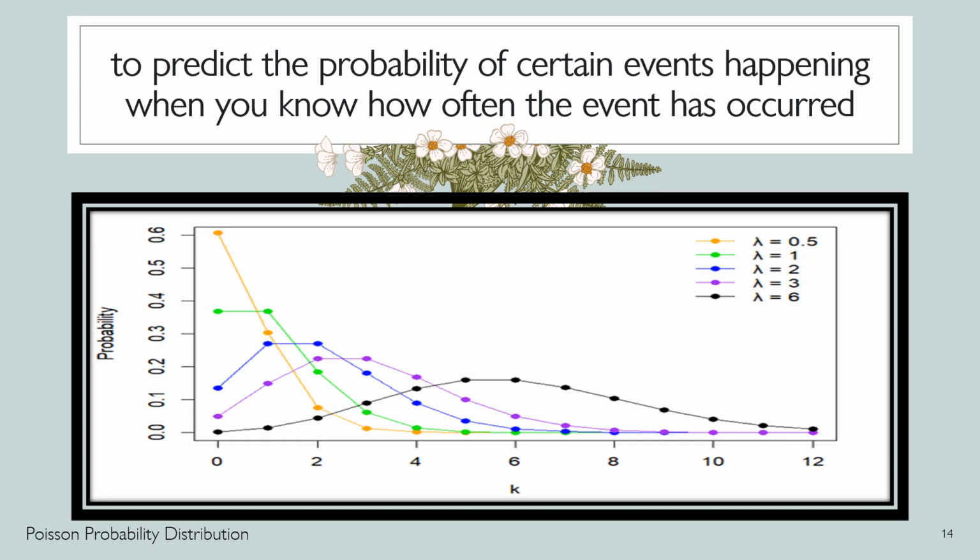So you see the probability there is from 0 to 0.6. You can see that the probability is helping us in predicting such certain events. And then when you know that it's happening, you know also how often the event has occurred. And it also gives us the probability of a given number of events happening in a fixed interval of time.